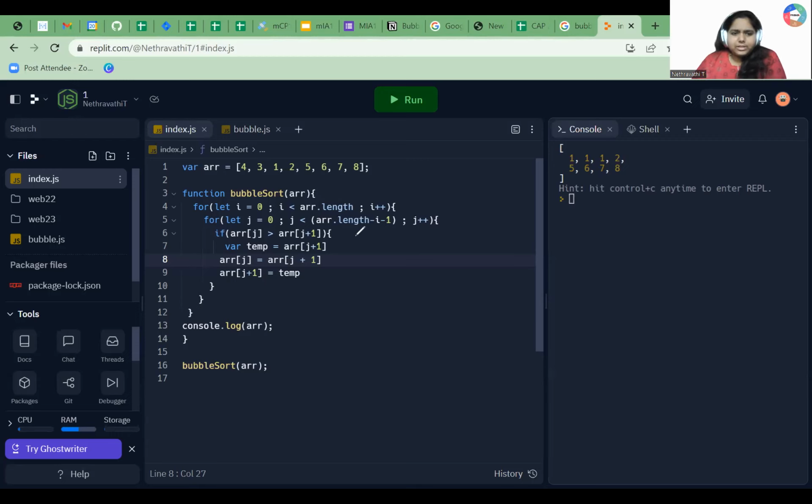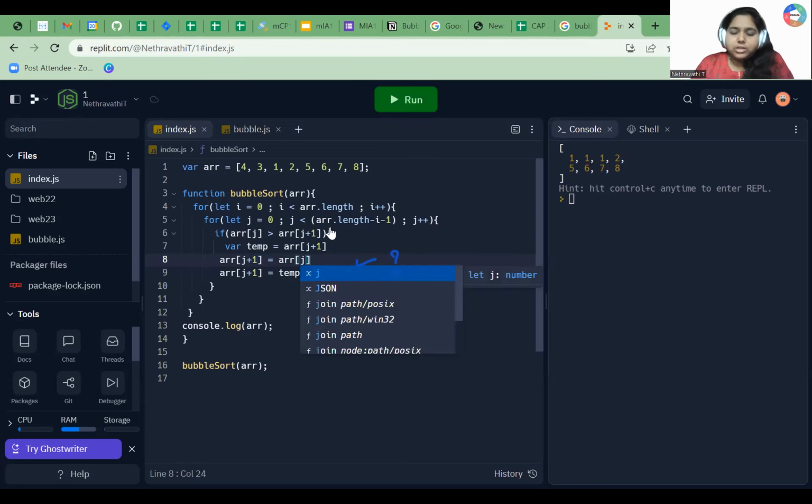So you're saying there is a mistake in line number 8. What mistake is there in line number 8? I want to know what the mistake is also. I want you to correct it. Okay, so this should be j plus 1 and this should be j. Okay, I will just correct it and show you. So it is j plus 1 and this is j, right? Okay, I will just run it.